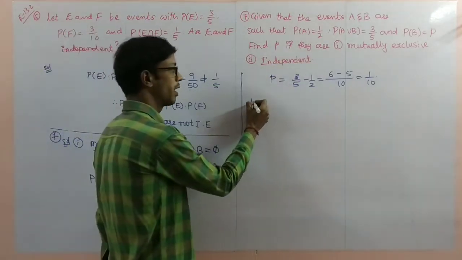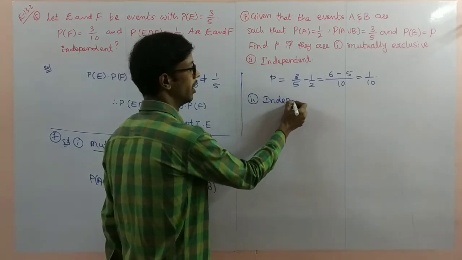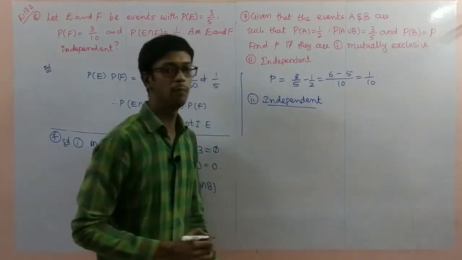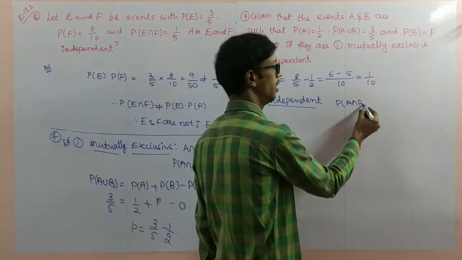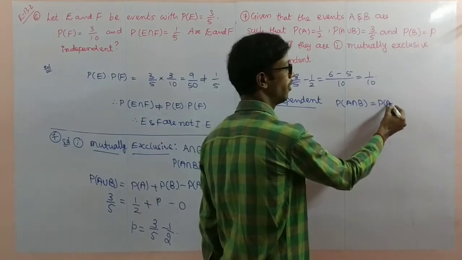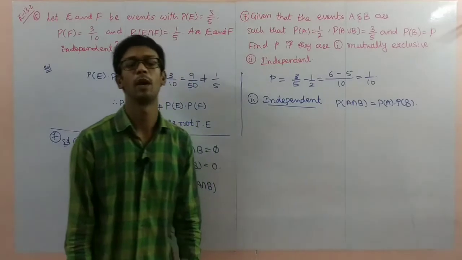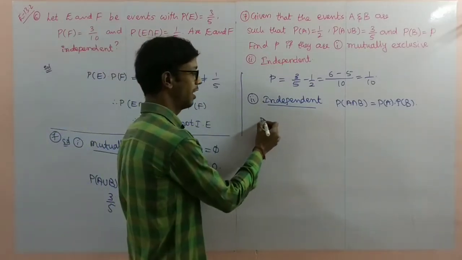Next, number 2, independent. Independent means probability of A intersection B is equal to probability of A into probability of B. I'll write the formula first.